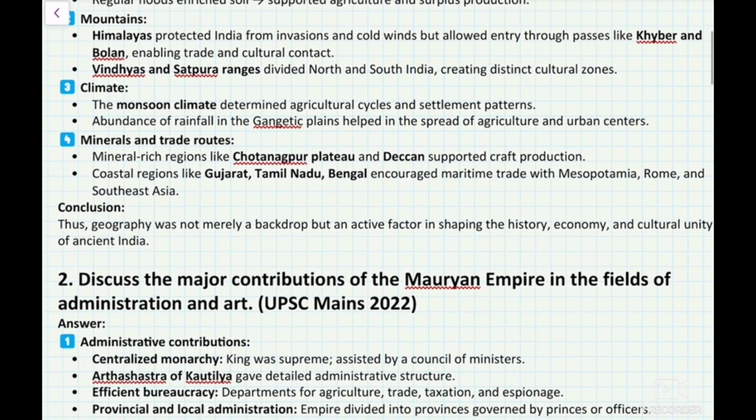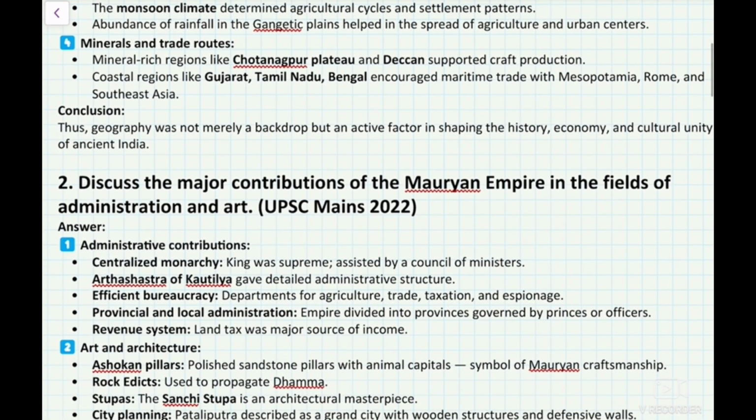Minerals and trade routes: mineral-rich regions like the Chota Nagpur Plateau and the Deccan supported craft production. Coastal regions like Gujarat, Tamil Nadu, and Bengal encouraged maritime trade with Mesopotamia, Rome, and Southeast Asia. Thus, geography was not merely a backdrop but an active factor in shaping the history, economy, and cultural unity of ancient India. Question number two.